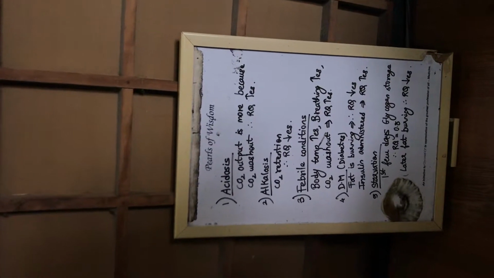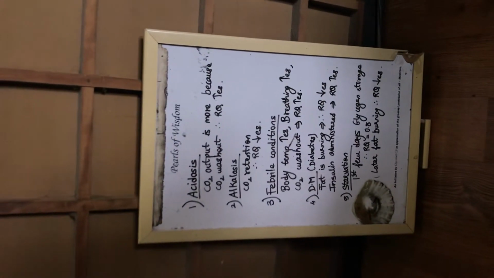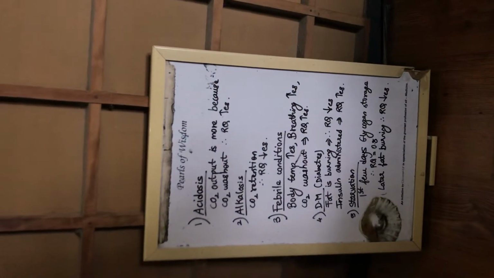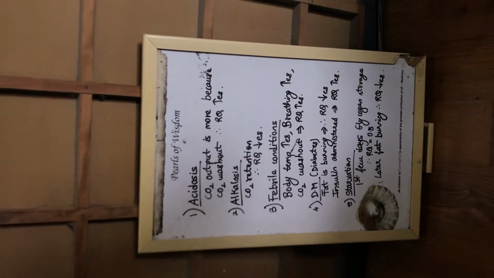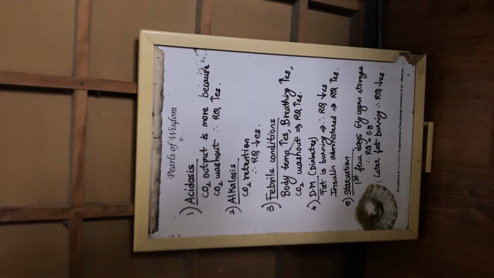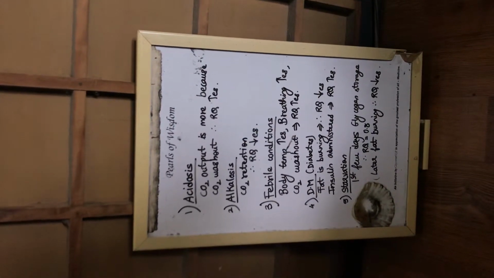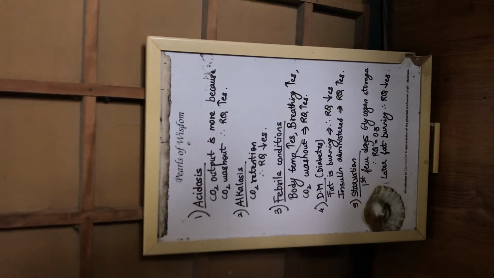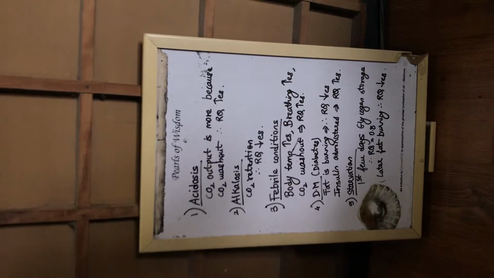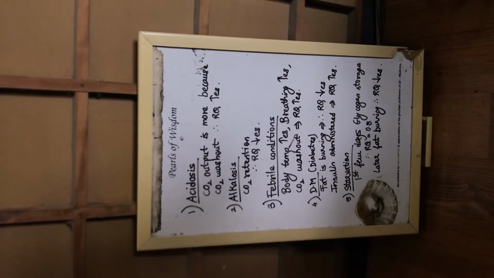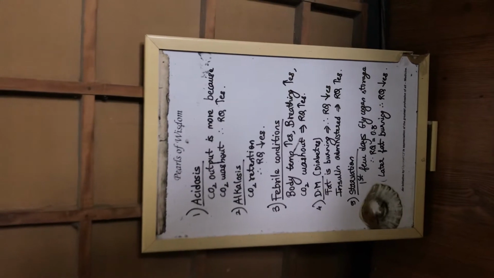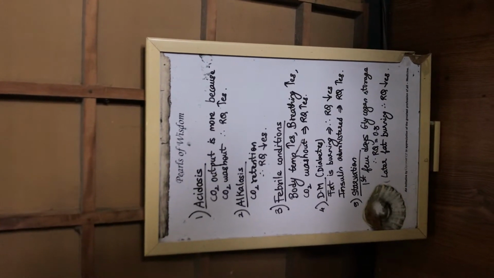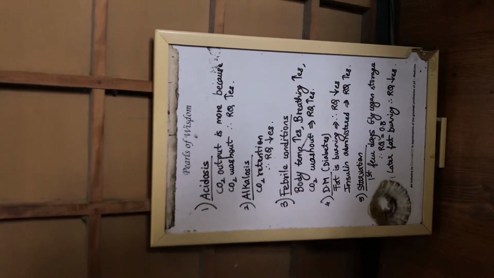In case of fever, febrile conditions, your body temperature is more, thus your respiratory rate increases. Since your respiratory rate increases, your carbon dioxide is washed out. The amount of carbon dioxide produced increases, thus your RQ ratio increases. In case of diabetes mellitus, there is either insulin resistance or insulin is absent. So carbohydrates are not burning, your fats are burning, so the RQ ratio decreases. But as soon as we administer insulin, your carbohydrates start burning, so your RQ ratio is going to start increasing.